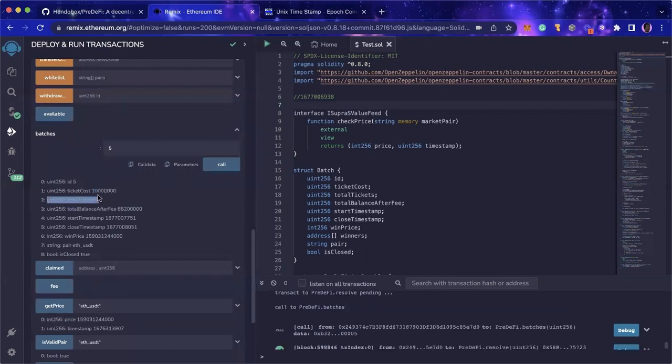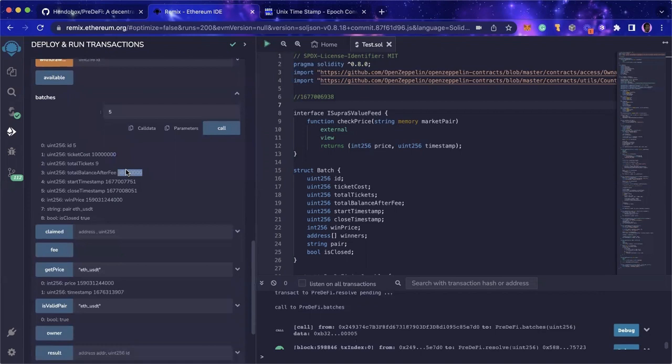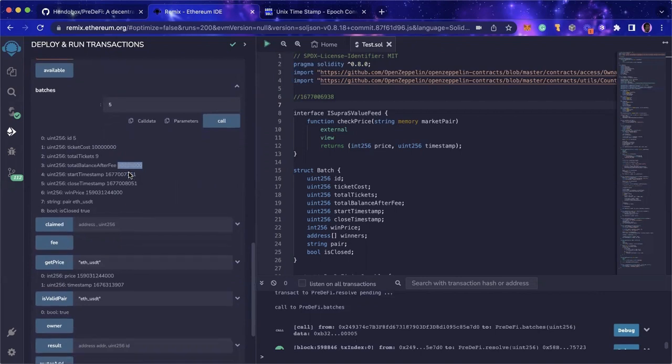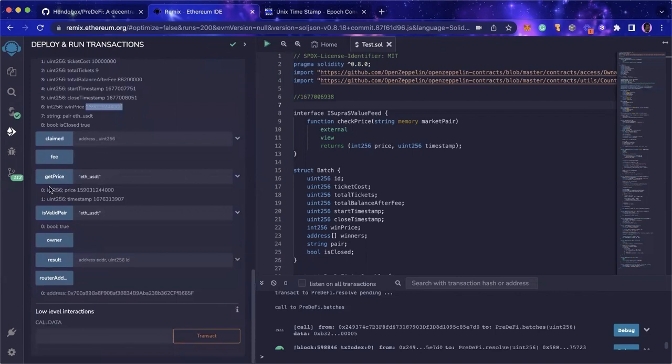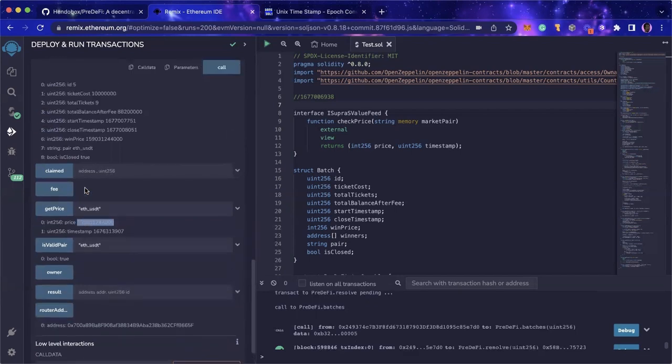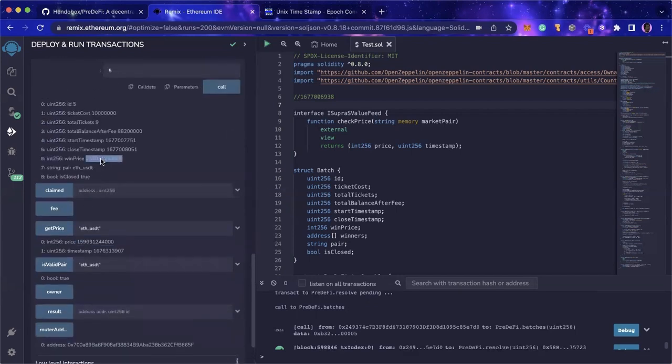So the platform collects 2% fee. If you subtract 2% fee from 9 and all these zeros, it's going to fall down to this, which is the after fee value, which is where every user that won would share revenue from. And then the win price was this, like we saw before, because it takes time for this Oracle to sync on Supra Network and Mantle Testnet. And then it means everyone who selected this particular prize was the winner.